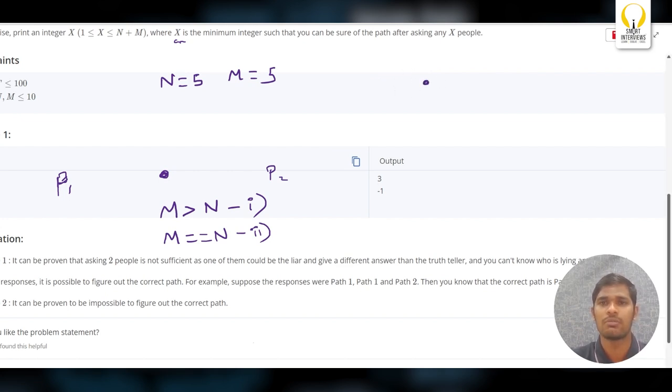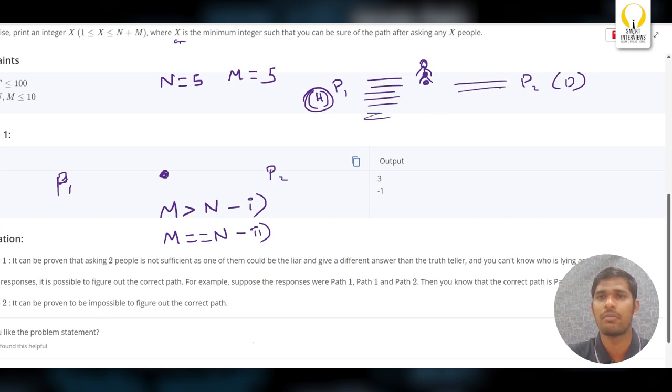So from this path, I'm telling that this is happiness, but the person standing here doesn't know that this is a happiness. And P2 will give you the doom. Okay, let's see. Among these, 5 persons are telling P1, 5 persons are telling P2.